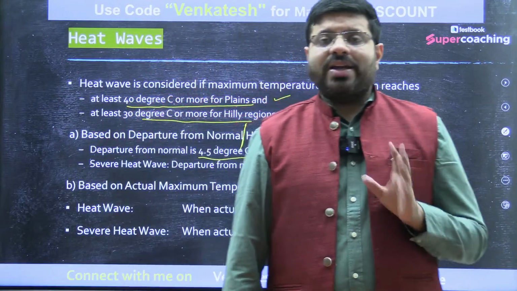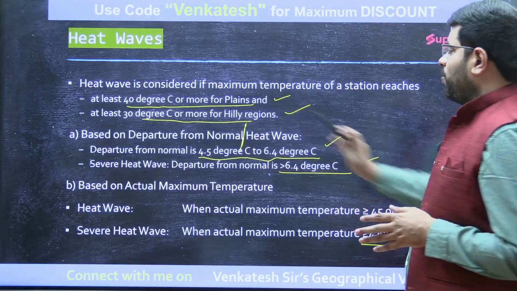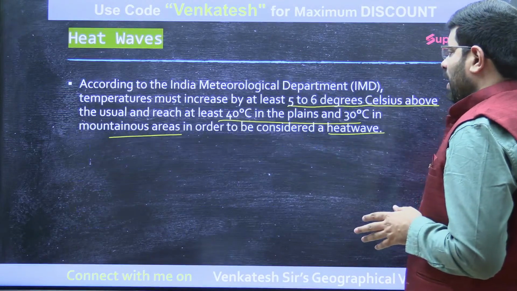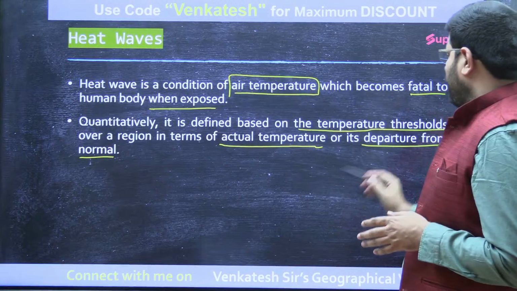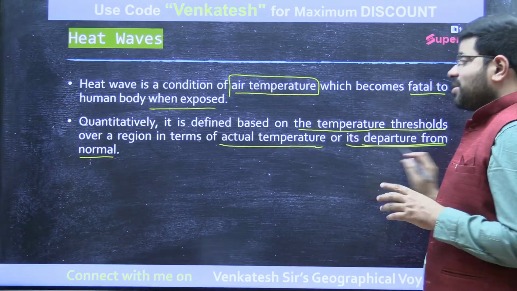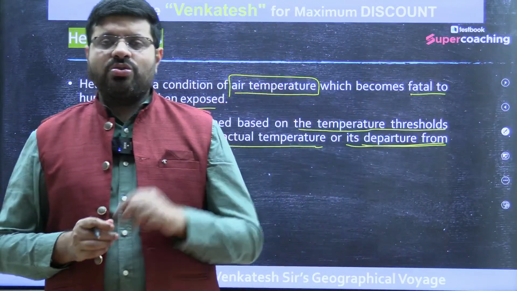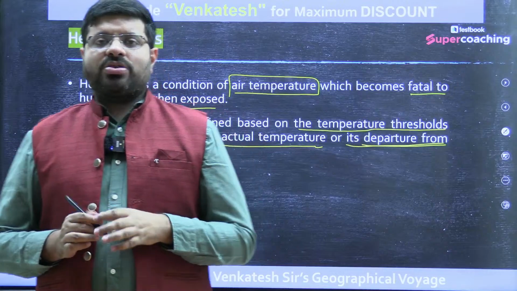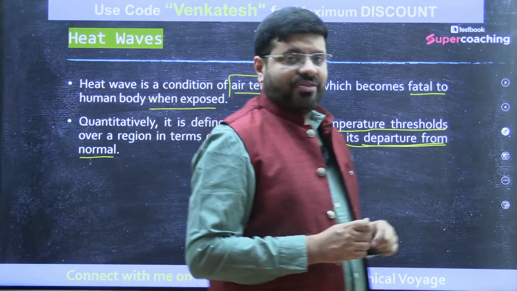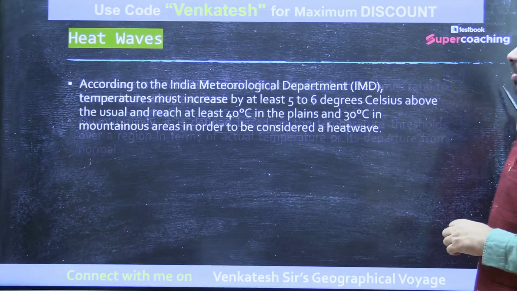So what is the idea? You need to understand that there is a difference with respect to plains and hilly areas, and we need to consider a heat wave not just with respect to the actual temperature but also the departure from normal. This is where UPSC will place a trick while they create a question out of heat waves, right? From the definition they will try to create it. This is what you need to understand.